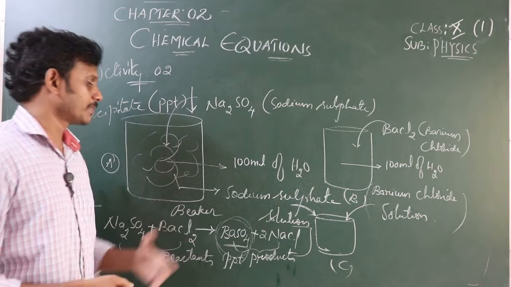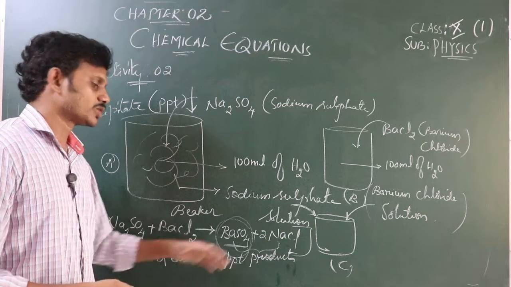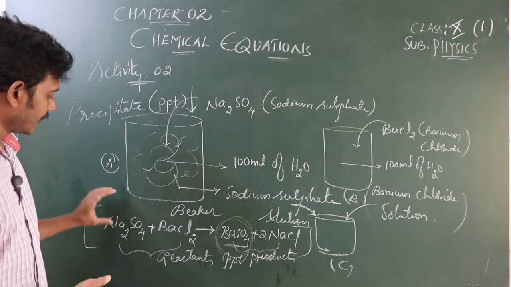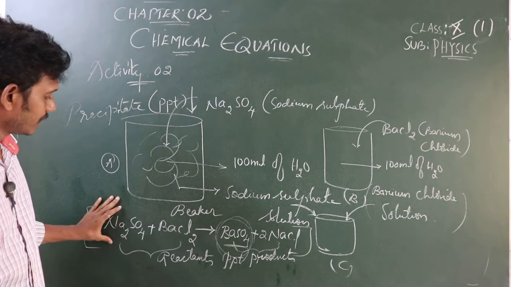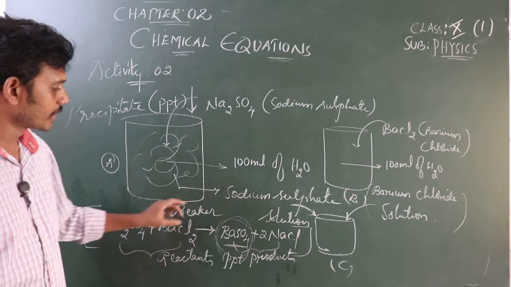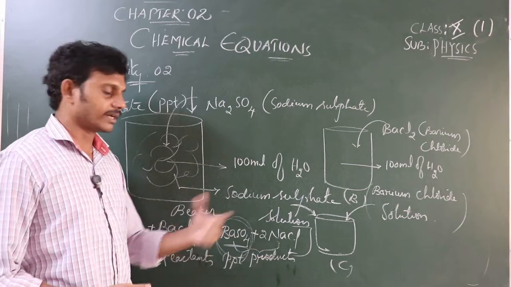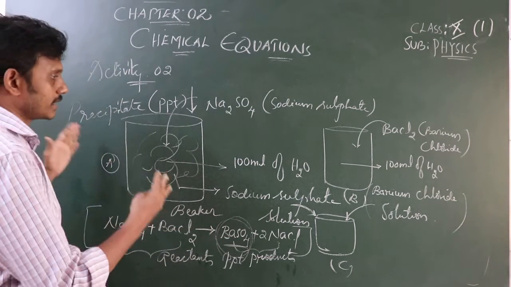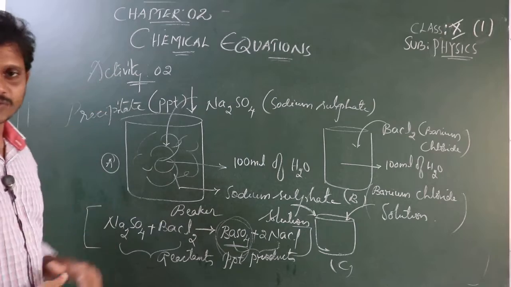What's the color of this barium sulfate? It is white in color. Na2SO4 is white in color. BaCl2, barium chloride, is also white in color. Barium sulfate is white in color, and NaCl is also white in color. So this is the thing that takes place in activity 2.